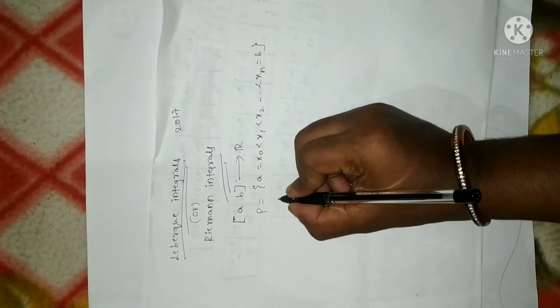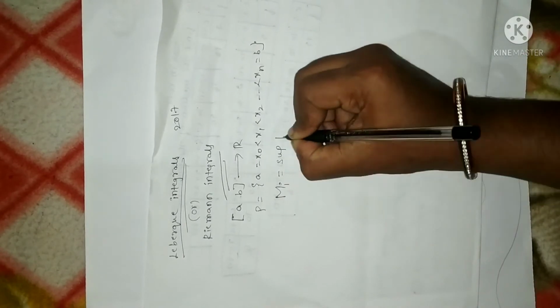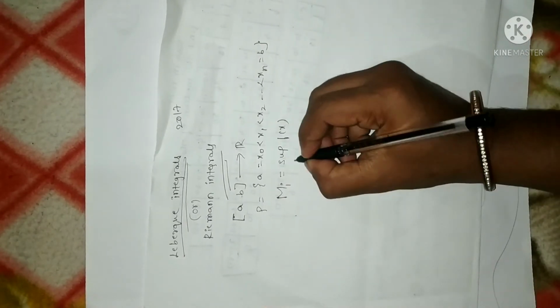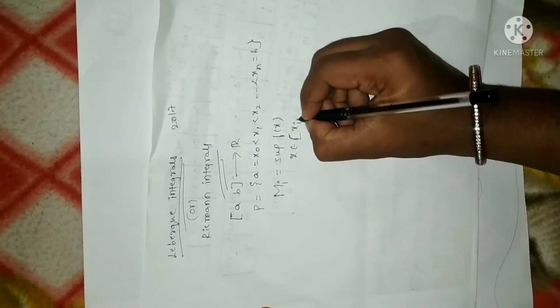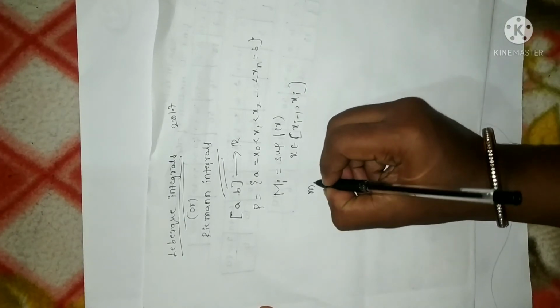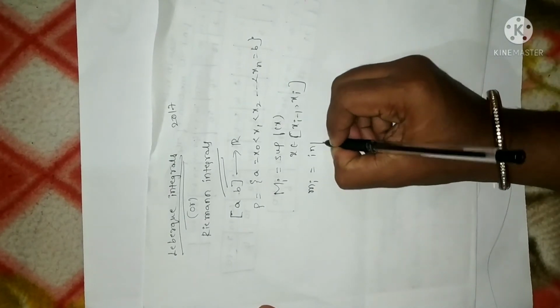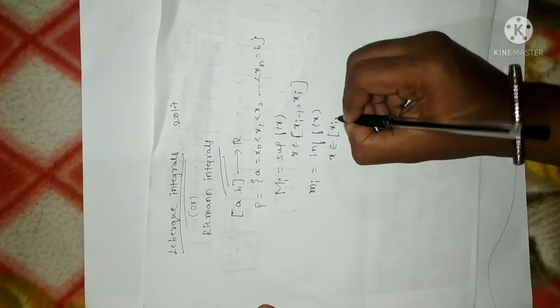And if you set capital Mi as the supremum of f(x), where x belongs to the closed interval [x_{i-1}, x_i], and define small mi as the infimum of f(x) such that x belongs to [x_{i-1}, x_i].